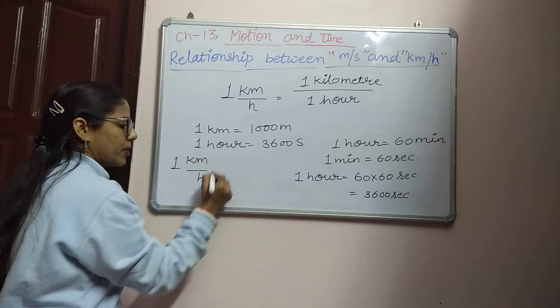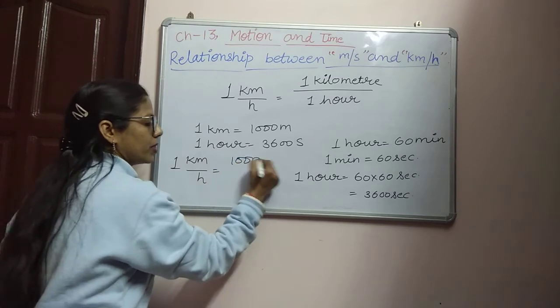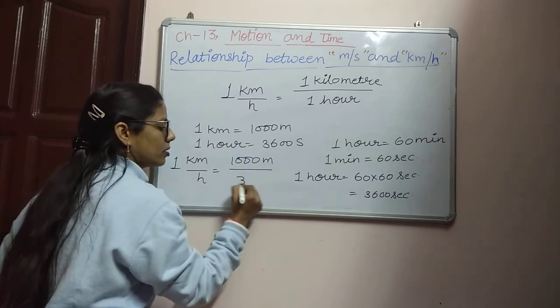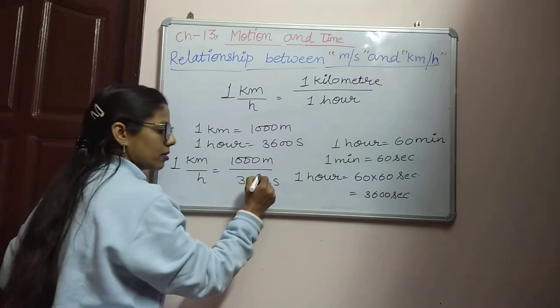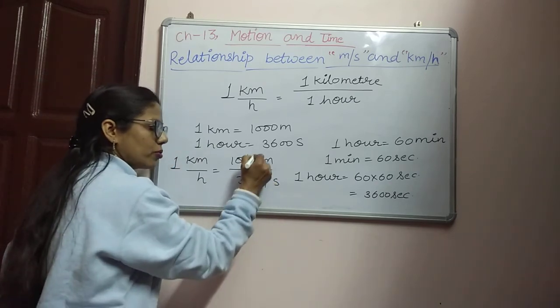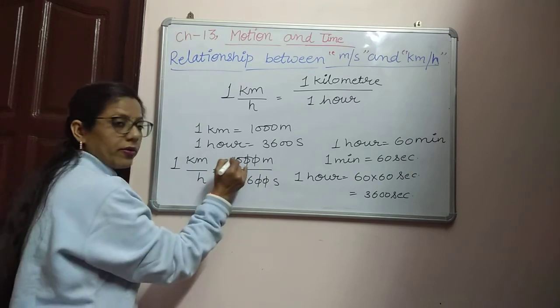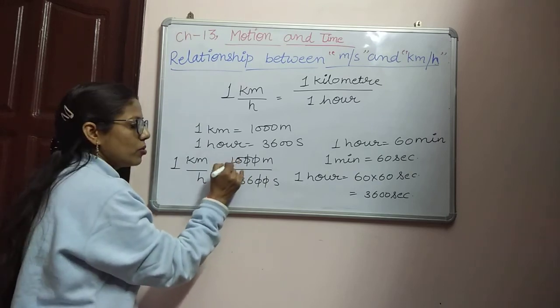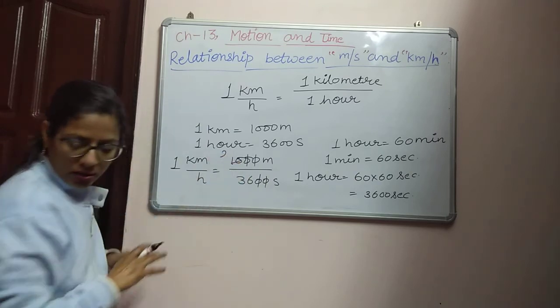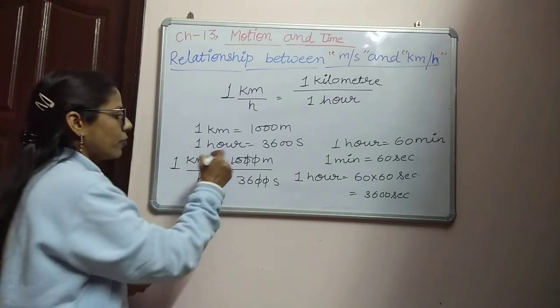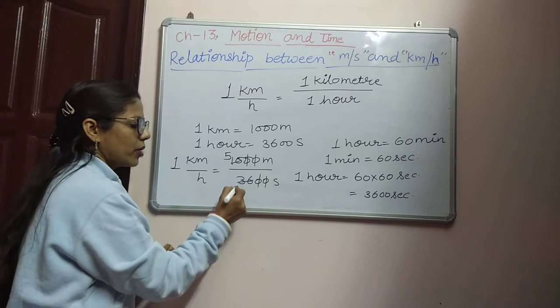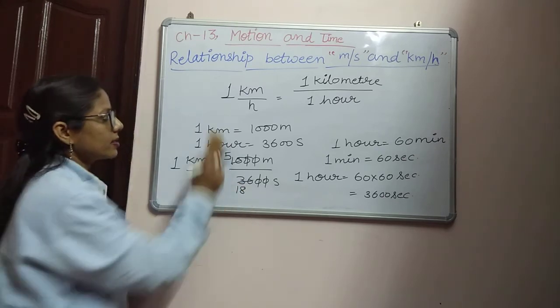1 kilometer per hour is 1000 meter upon 3600 second. Now we can cancel the zeros, and we can cancel by the table of 2: 2 5s are 10, and 2 18s are 36.